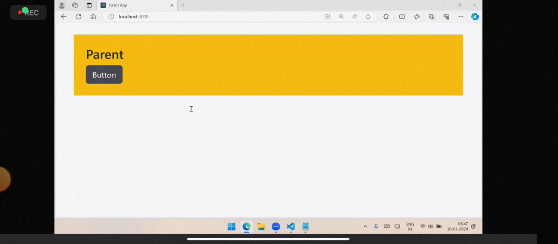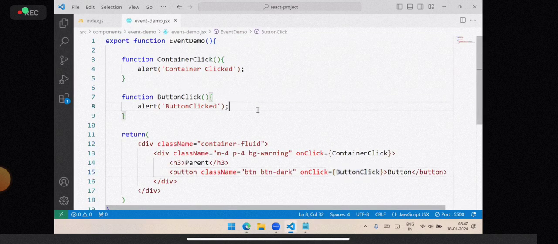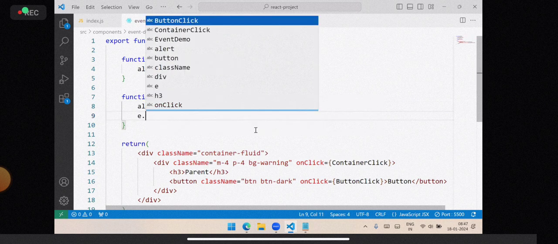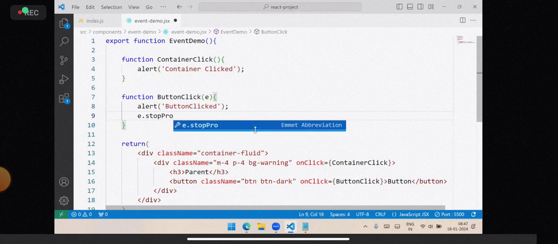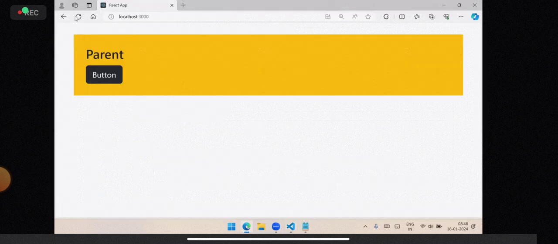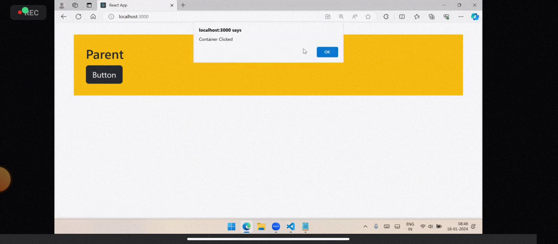It should not allow this propagation. Then what do we have to do? Here we use the event argument e, and through it we use stopPropagation. What is it going to do now? I click on the parent, so container clicked.